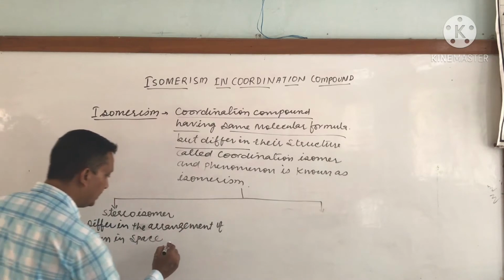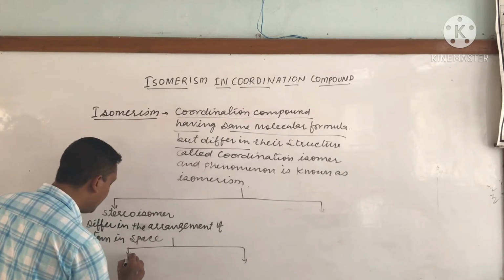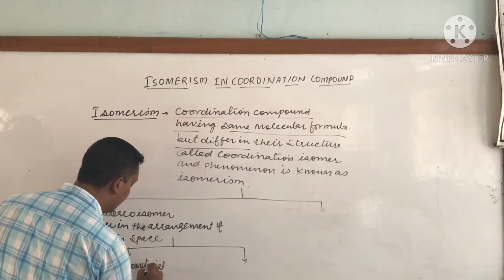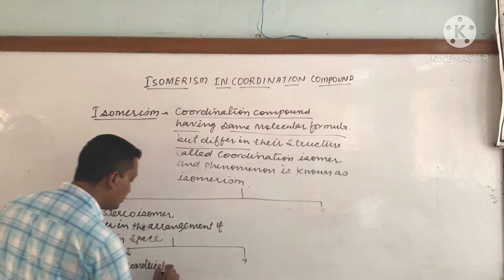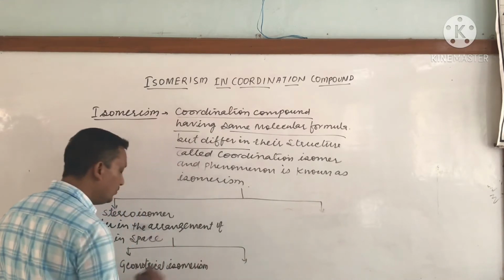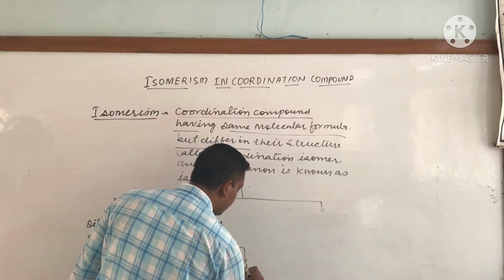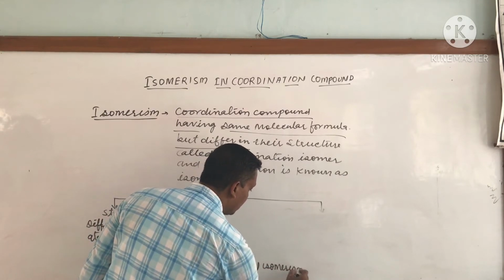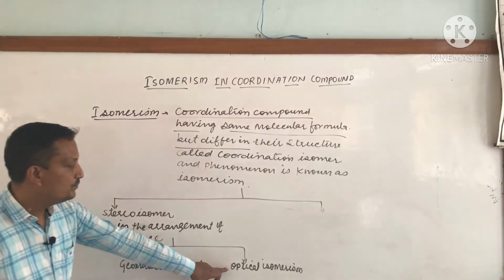There are two types of stereoisomerism. The first one is called geometrical isomerism, and the second one is called optical isomerism.